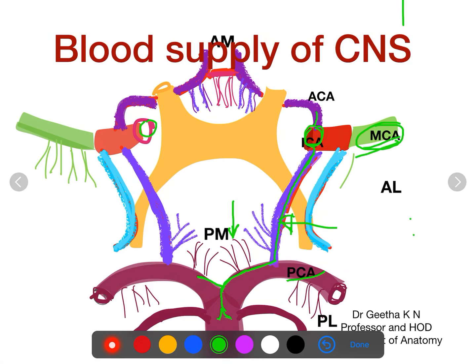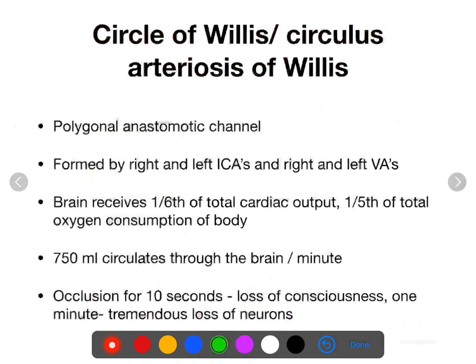Now anterolaterally, the anterior cerebral artery, one of the smaller terminal branches of the internal carotid artery, passes anteromedially, and thus it forms the anterolateral boundary of the circle of Willis, and from the anterior aspect it is completed by the anterior communicating artery, which joins the right and left anterior cerebral arteries with each other. So that is how the circle of Willis is formed.